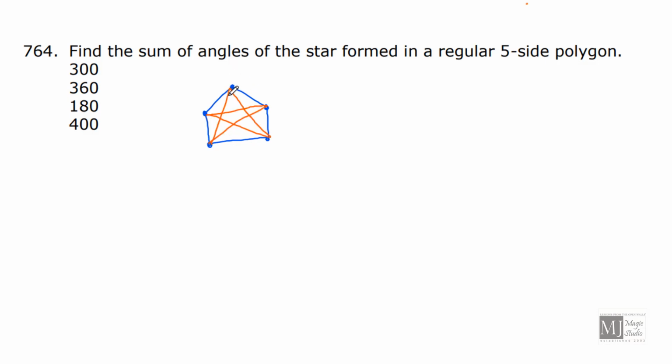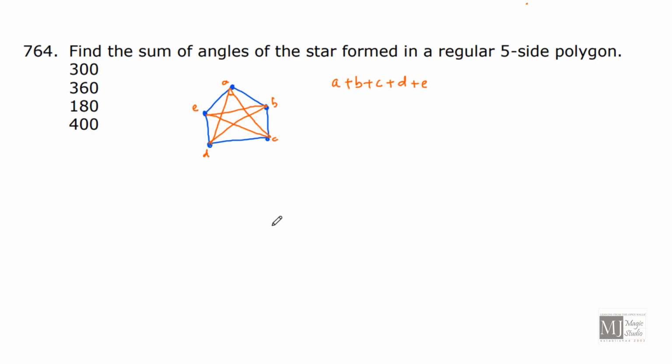The question asks: what is the value of the sum of A plus B plus C plus D plus E, the angles they are dealing with?